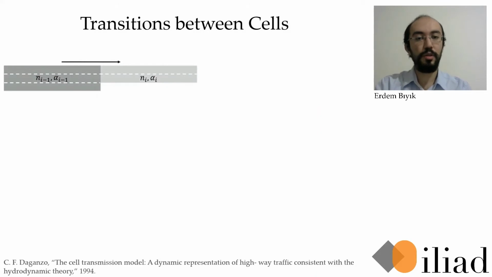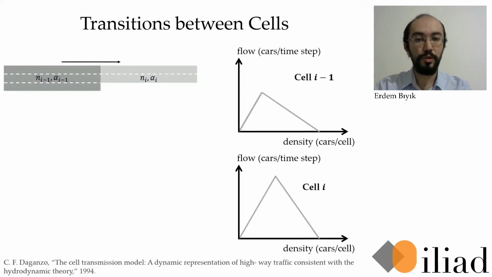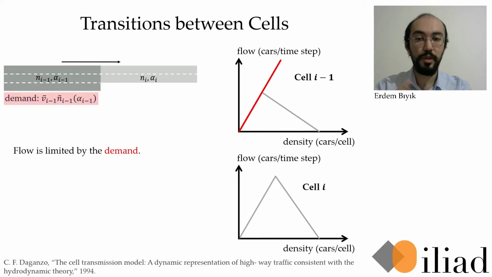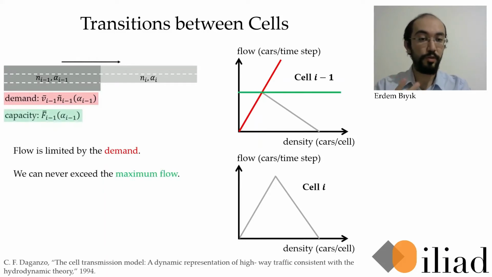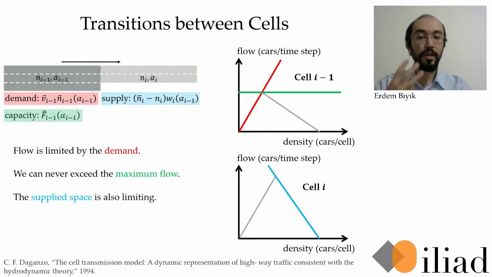We also need to study how vehicles move from a cell to the next one. For that, we look at the flow, which quantifies how many cars transit to the next cell within a time step. It's limited by, first, the demand by the previous cell, second, the capacity of the cell, which quantifies the maximum outflow, and finally, the supply by the next cell. Given these three quantities, the flow from one cell to the next cell will be the minimum of these.